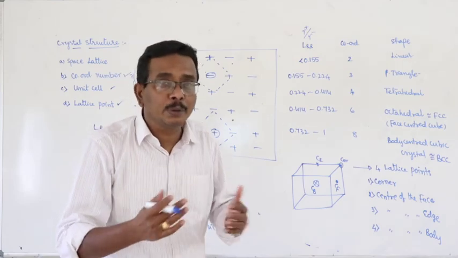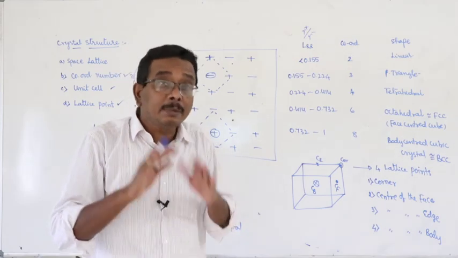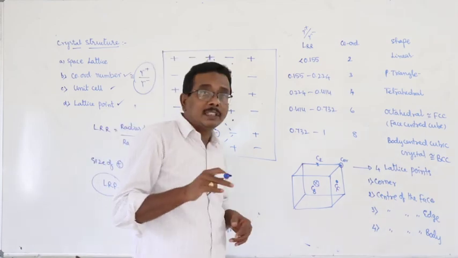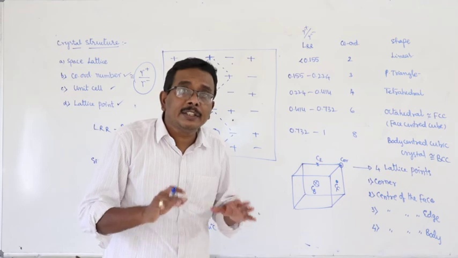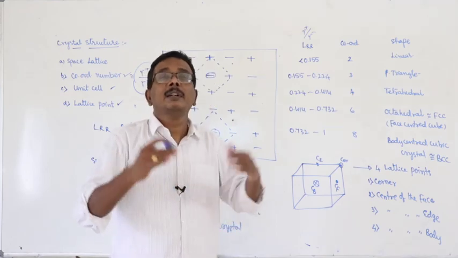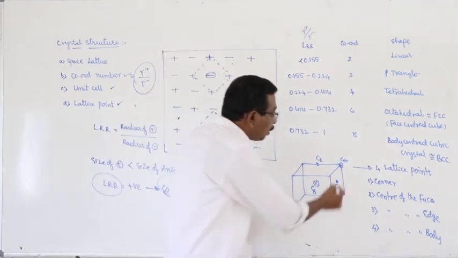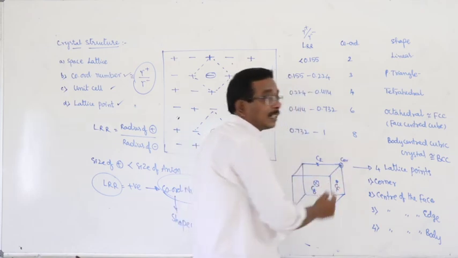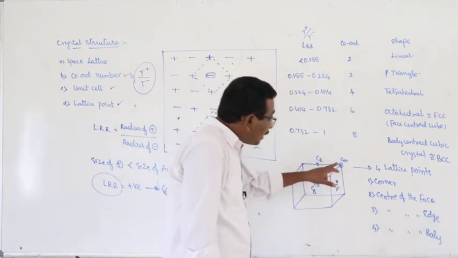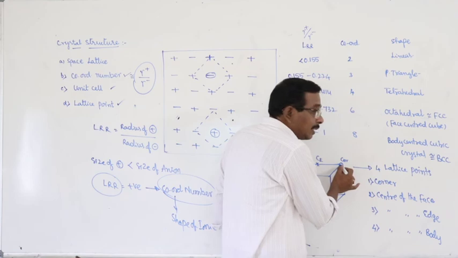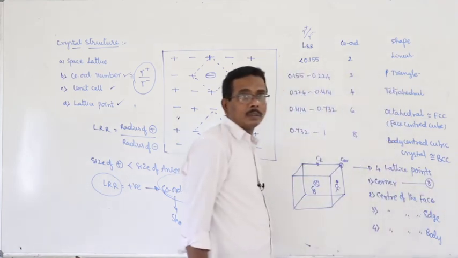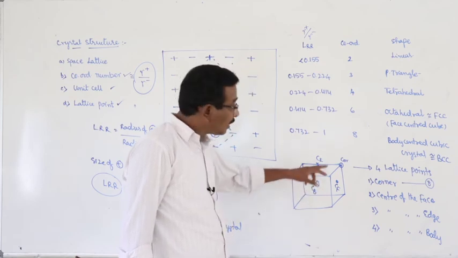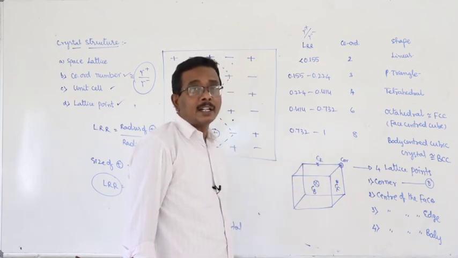What about their contributions? We have to remember one thing: the ion present at each lattice point is shared by some other unit cells also. Suppose this is the ion present at the corner. The ion present at the corner is shared by 8 unit cells.